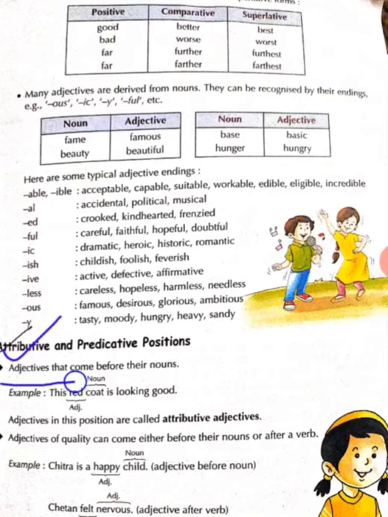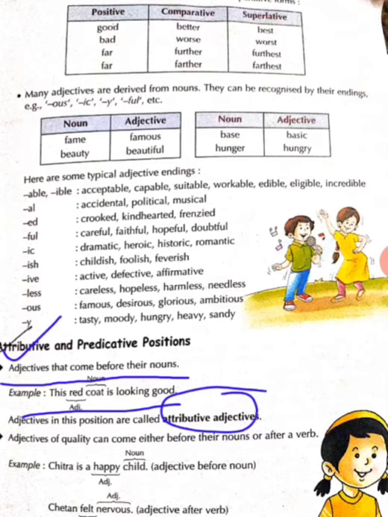Adjectives that come before their noun. Example, the red coat is looking good. Coat is a noun here. Adjective red has been used here. So obviously it is an attributive adjective. This one.